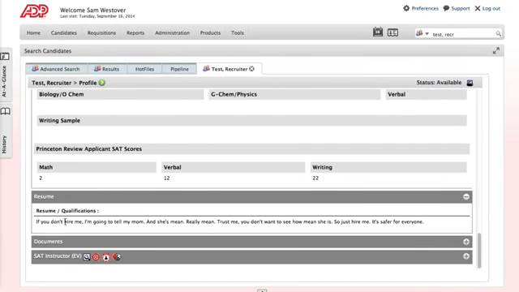Now this is the resume that they've entered, or that the system has parsed for them. So when they first apply, they can either upload a document or they can rely on the system to go through their resume and insert text. What this does, unfortunately, is it ruins any formatting they might have. So it's always helpful if they can upload the document as well so you can see the nice formatting that they've done. Now at the very, very bottom is assessment results.